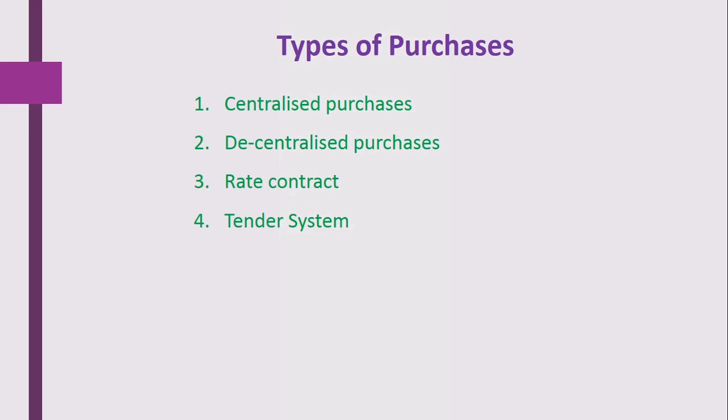The third type of purchase is the rate contract. In this, the rate of that particular material is fixed throughout the year, where the agreement is done. And the last type of purchase is the tender system. Here tender is invited for supplying the material. So let's see one by one.